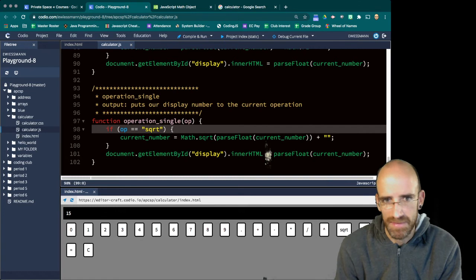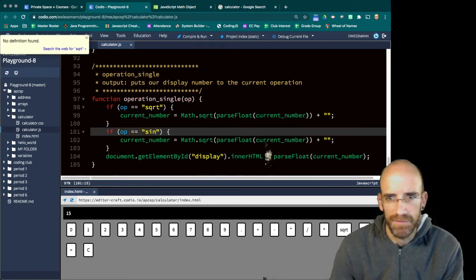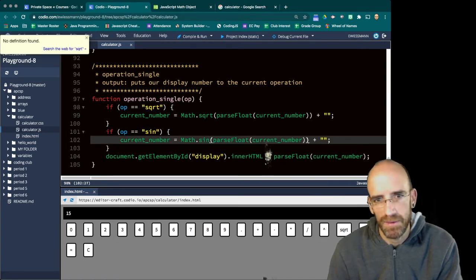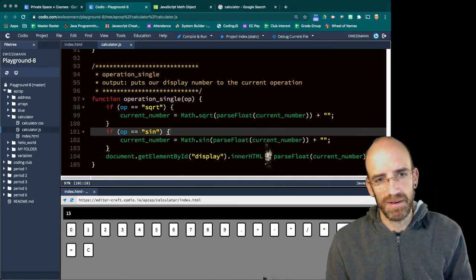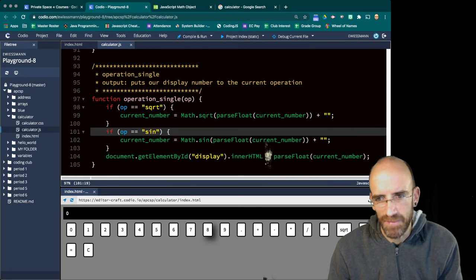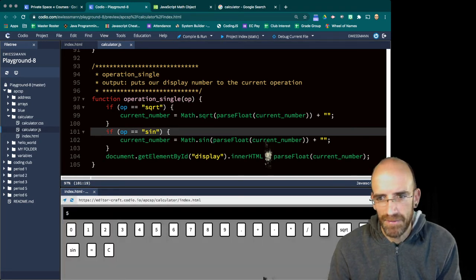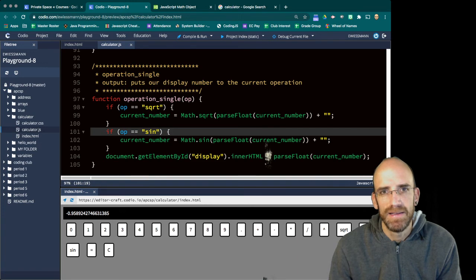Here, it's really just, if it's sin, then we're doing math.sin, and it will give us the sine. We're not going to do radians and degrees here. That's additional stuff, which goes beyond the amount of work I'd like us to do on this calculator. So 5, the sin button, and it gives us negative 0.9589.